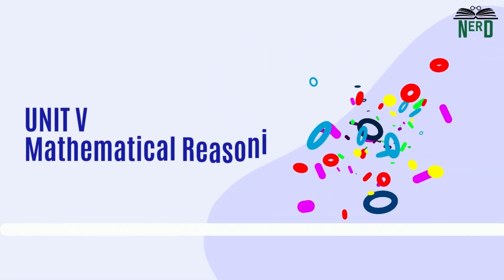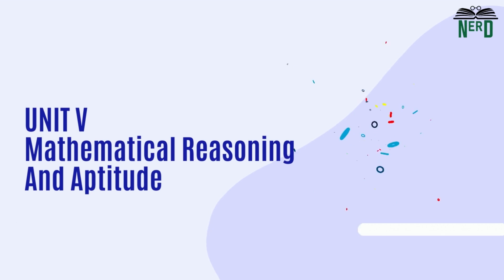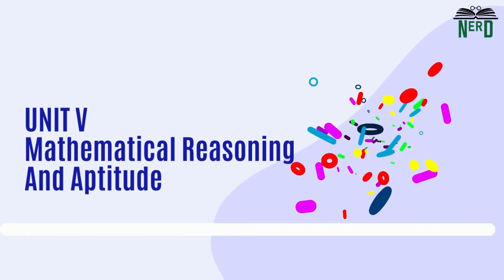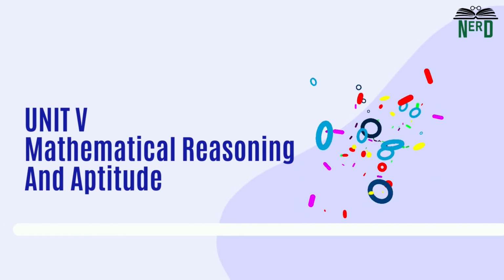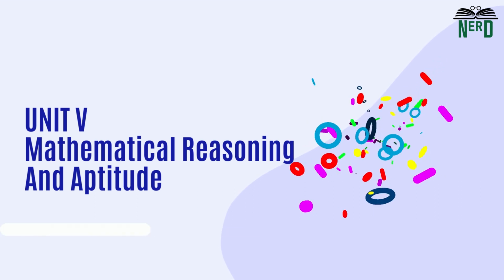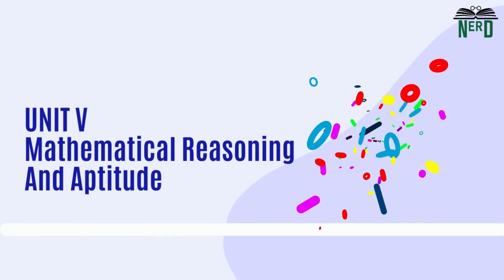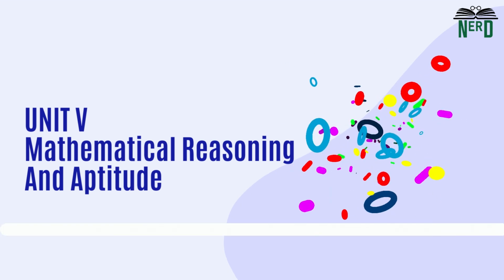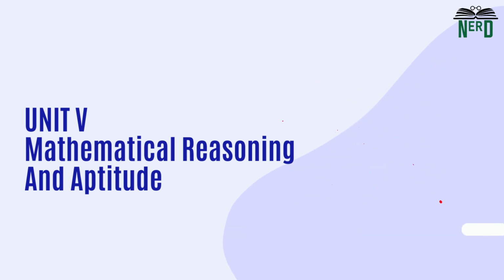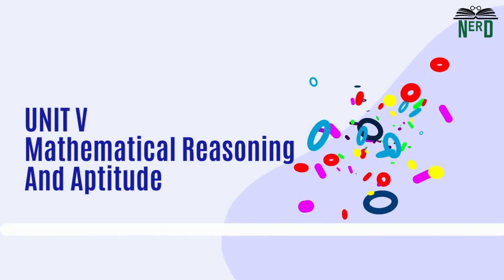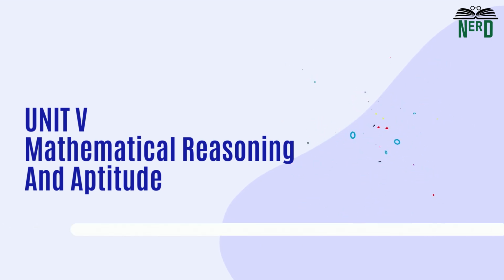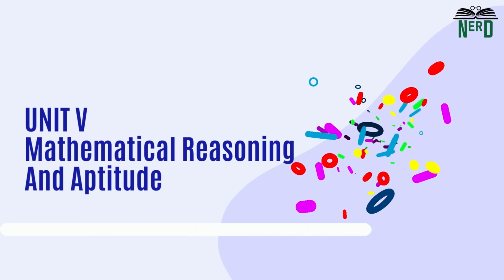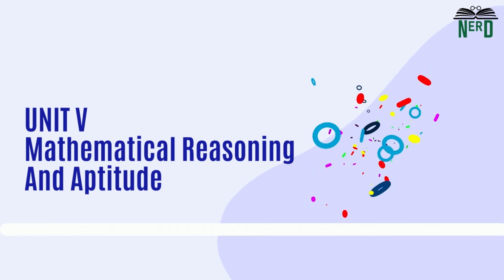To test your IQ level, they have included mathematical reasoning and aptitude in Unit 5, where they mostly ask for number and letter series and their code and relationships. You will be asked questions about loss, profit, fraction, ratio, time, and distance. This unit can consume time, but it gives you a solid advantage to score high marks because the level of the question is elementary.